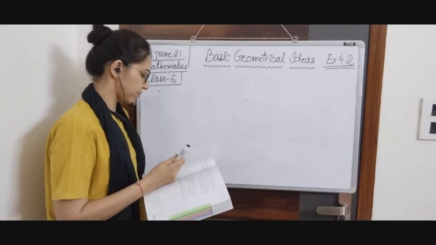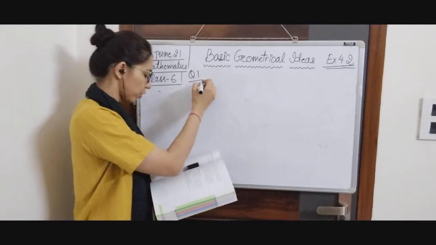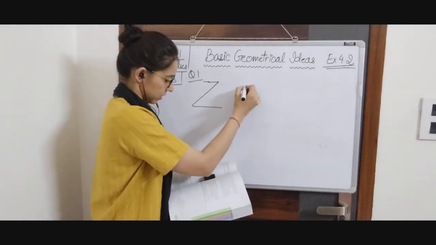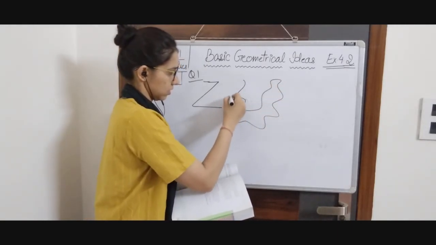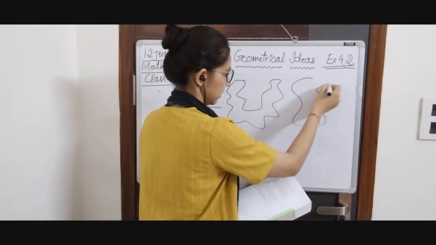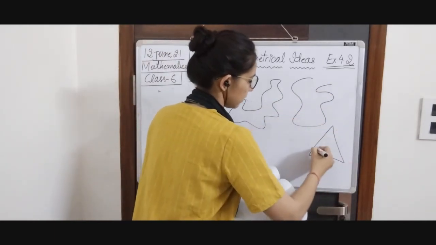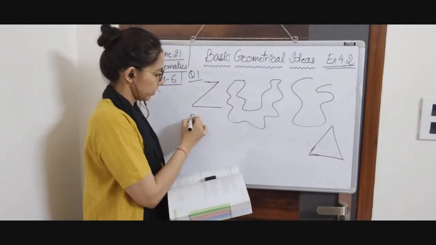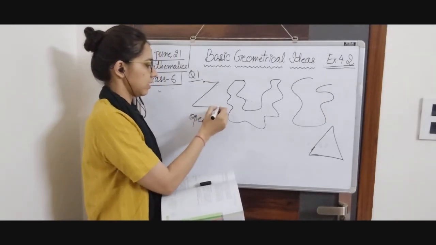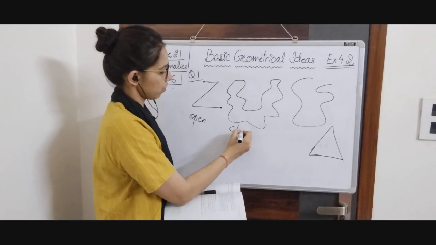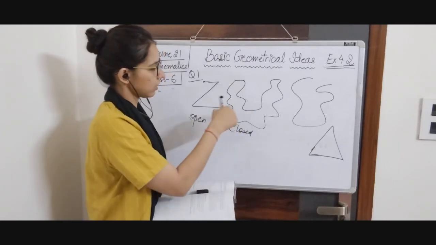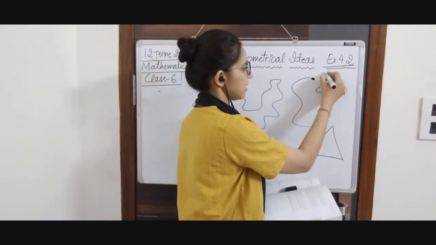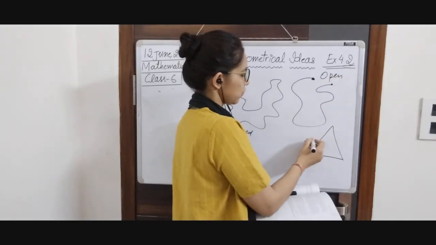Now we are going to do question number 1 of 4.2. We have to classify the given curves as open or closed. So figures are like this. First one is this. Second one is like this. Third one is like this. And fourth one is like this. This one is a triangle. So which one is open and closed? This one is open because it is having endpoints, this and this. This one is closed. No loose points. We can't see any loose points. This one is open because it has endpoints or loose points as this. This one is open and this one is closed.